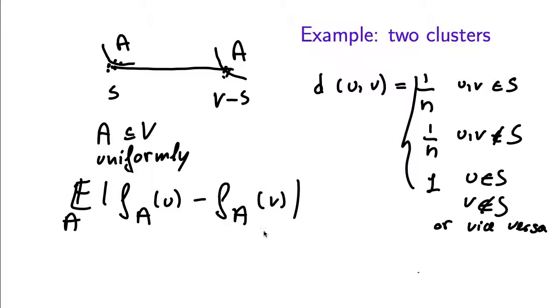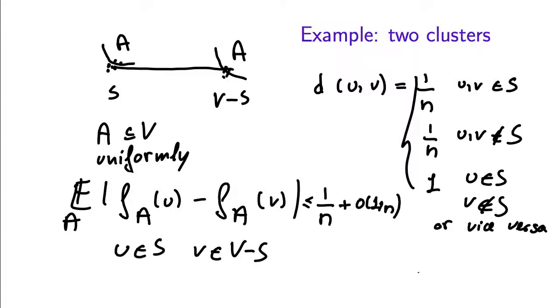Unfortunately, this expectation does not work when U is in S and V is not in S. Because let's say those two sets, S and V minus S, have about the same size, then except with exponentially small probability, A will intersect both S and V minus S. So both of those numbers will be between 0 and 1 over n. And this is terrible because we would like the expectation to be actually close to 1. So here we have an error of a factor of n.